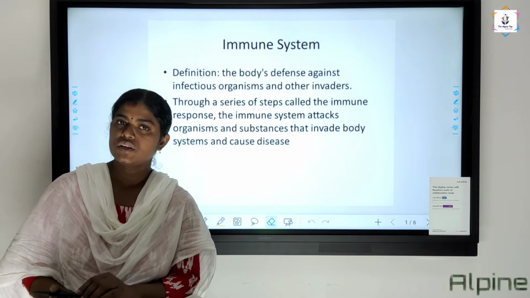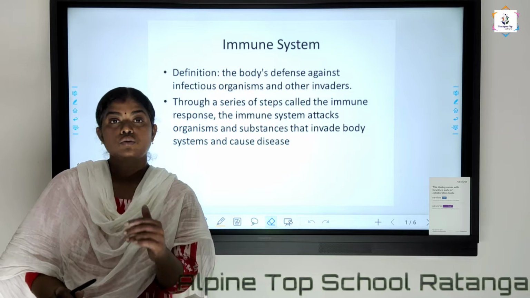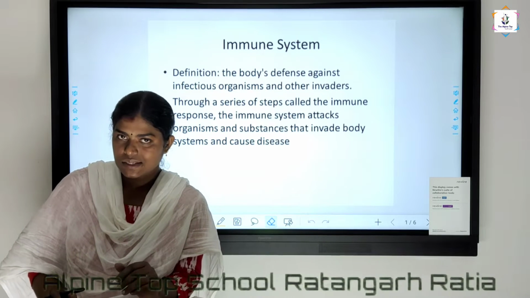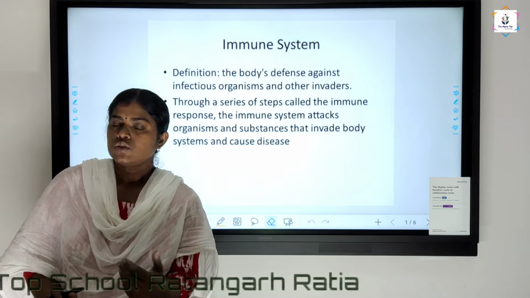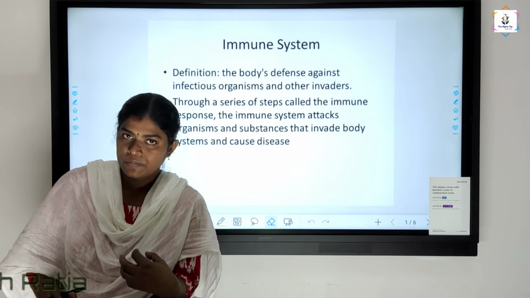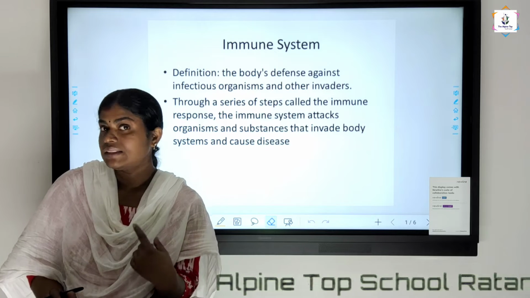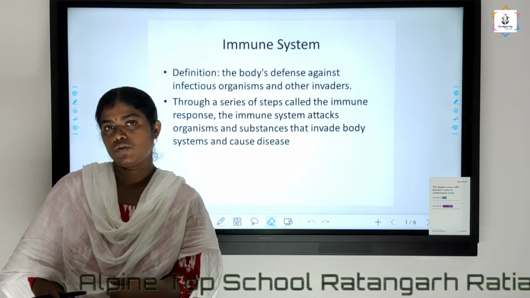And what do you mean by pathogen? Any kind of microbe which has the capacity to cause any disease is known as a pathogen. So we have a particular system in our body which defends against this kind of pathogen, and that system is known as the immune system.